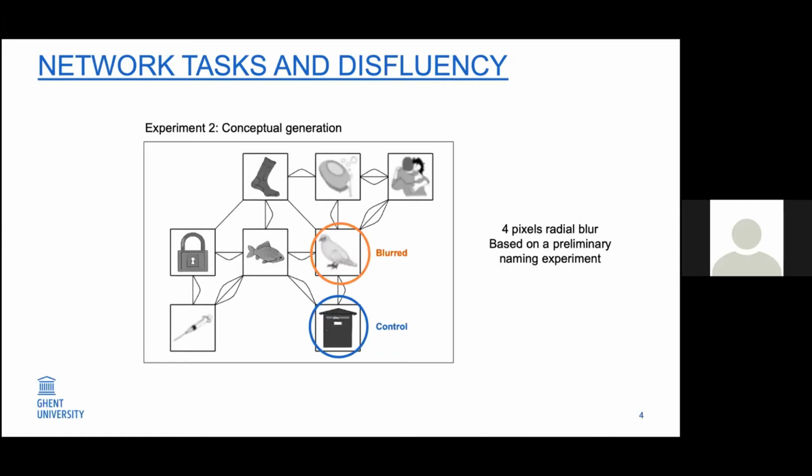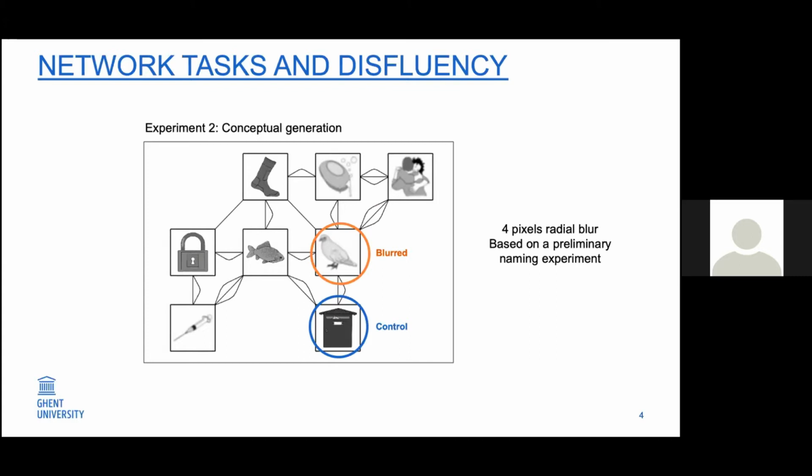In the second experiment, to create difficulties at the conceptual level, we used blurriness. In each network, there were 4 pictures that were blurred and 4 pictures that were control pictures, and this was counterbalanced across participants. But all the pictures were matched for their name agreement, age of acquisition, lexical frequency, and visual complexity. That's the thing with network tasks, we can specifically manipulate one level while holding other characteristics quite constant.